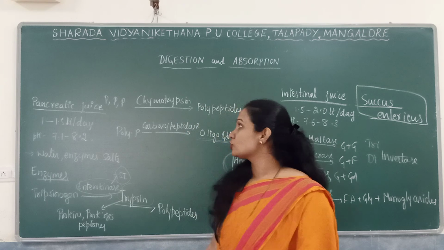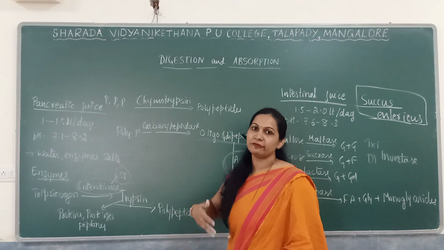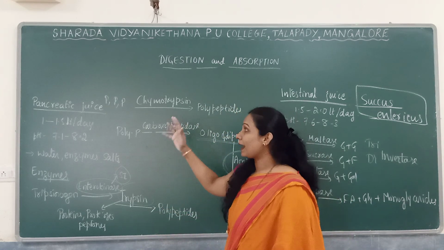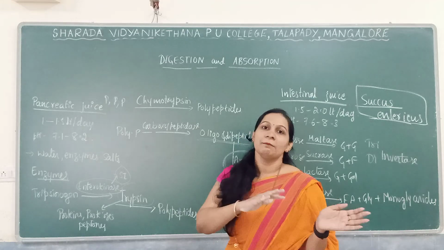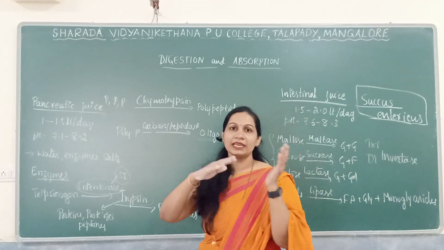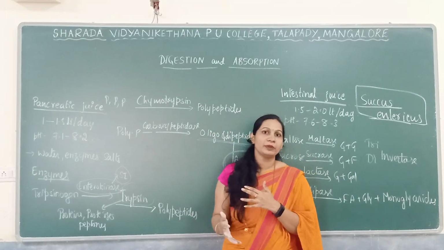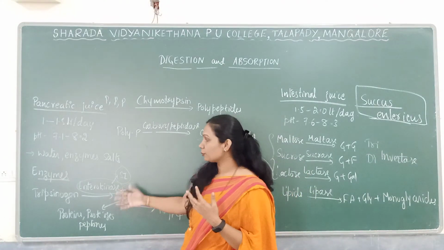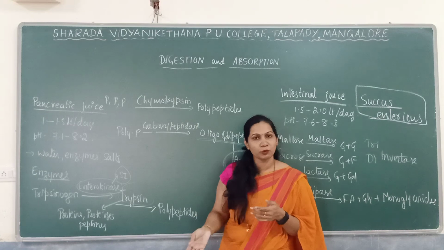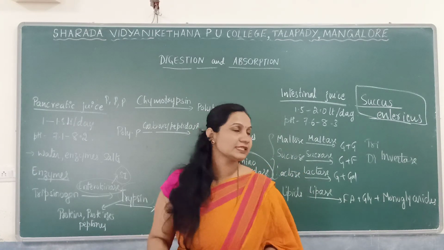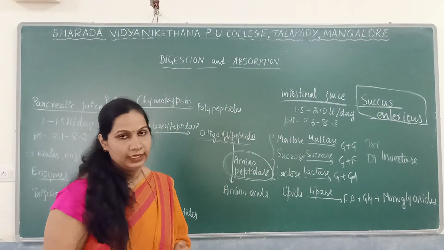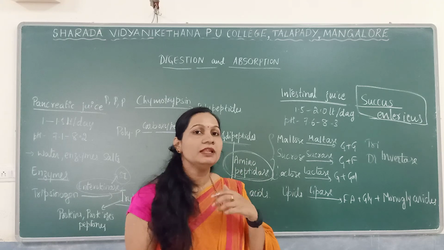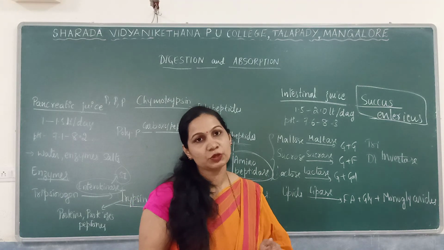In the case of the liver, bile juice is meant for fat digestion. Pancreatic juice has pancreatic lipase and pancreatic amylase, meant for lipid digestion and carbohydrate digestion, and pancreatic proteases, meant for protein digestion. The intestine also has certain enzymes. So all these complete the process of digestion.